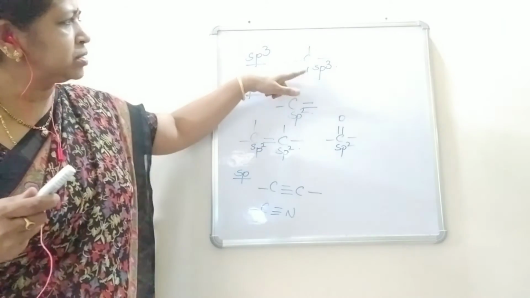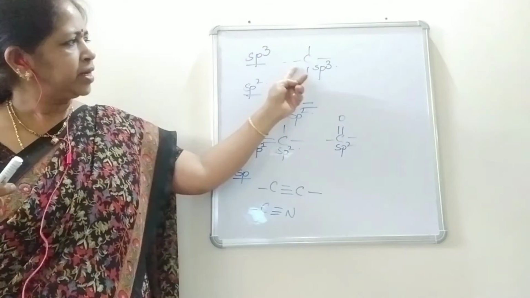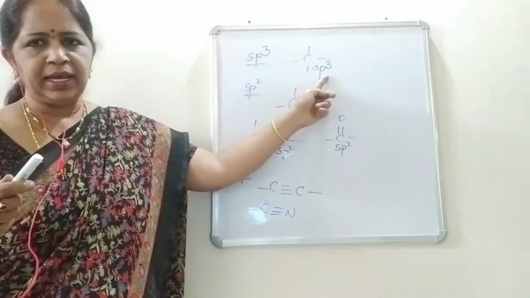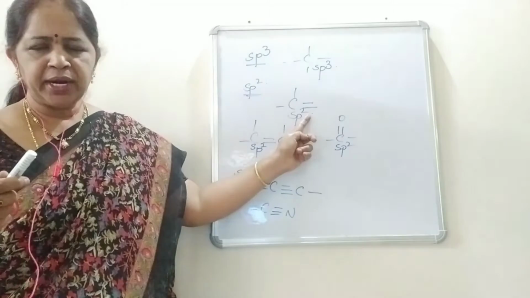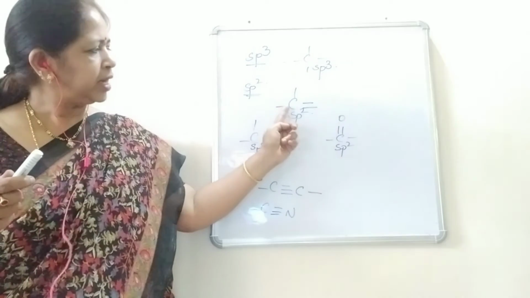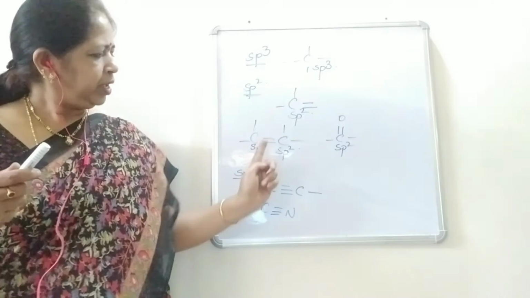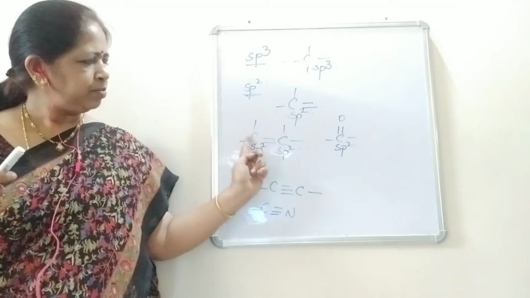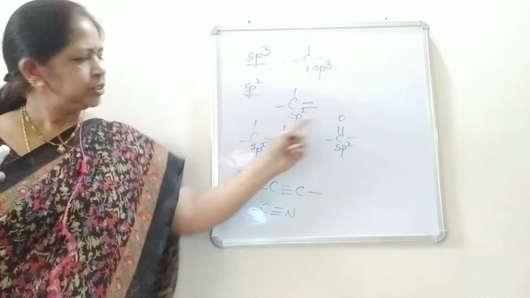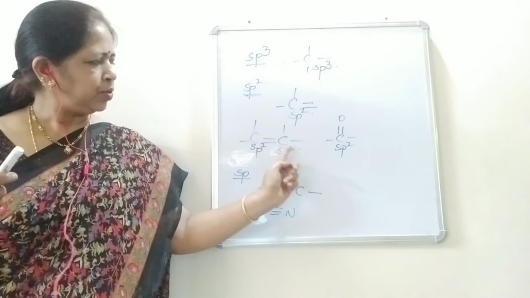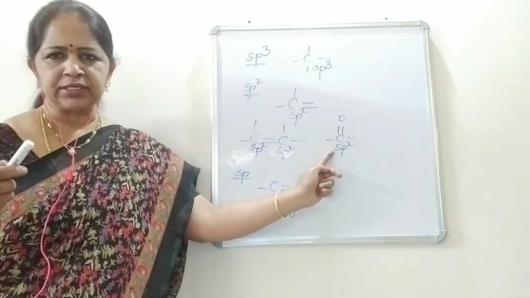If a carbon has all single bonds, 4 single bonds, then that carbon is said to be in the sp3 hybrid state. If a carbon has one double bond adjacent to it, then that carbon is said to be in the sp2 hybrid state. This double bond is present between two carbon atoms or a carbon atom and oxygen, so in alkenes, aldehydes, ketones and carboxylic acids.